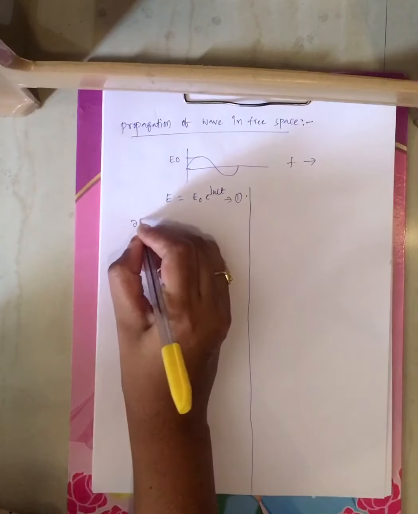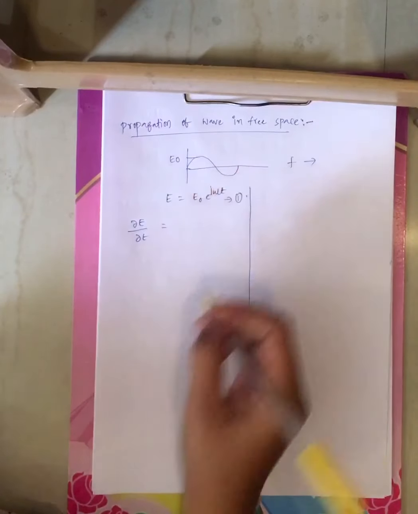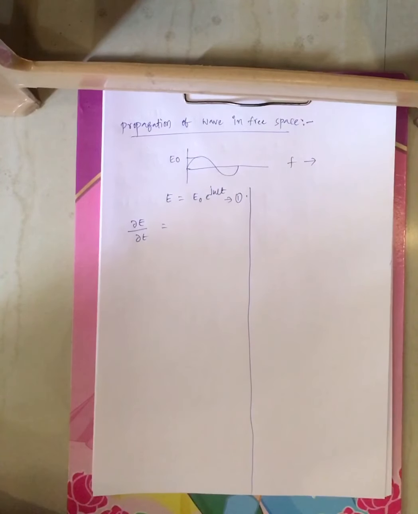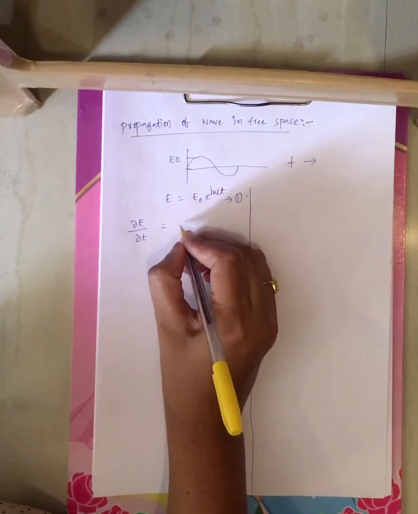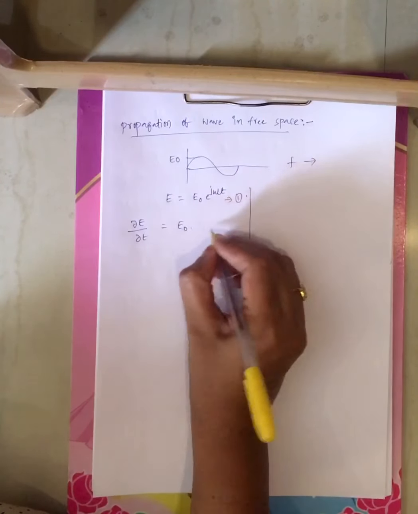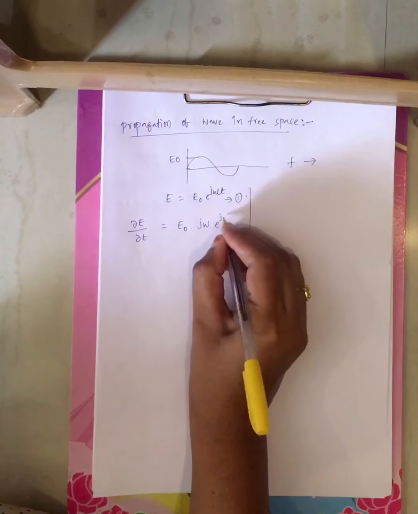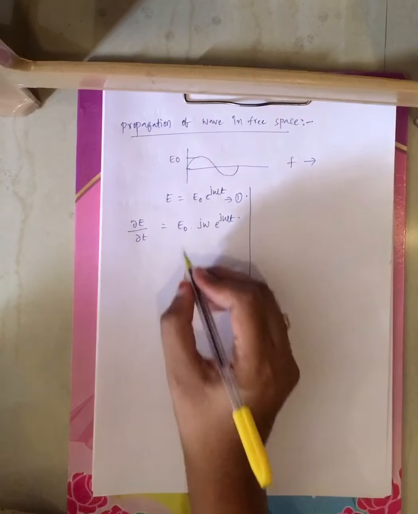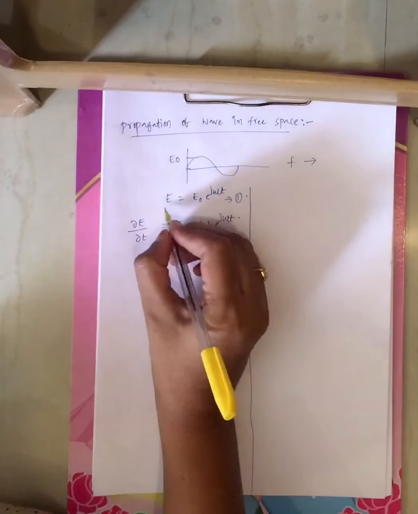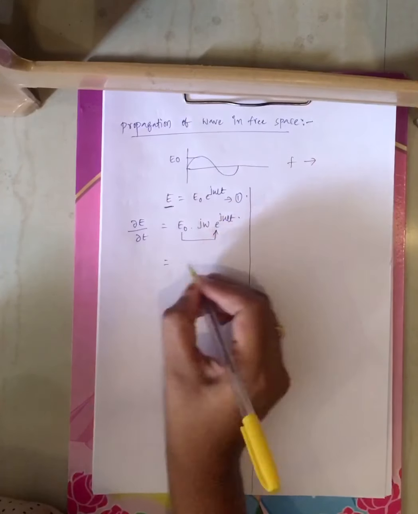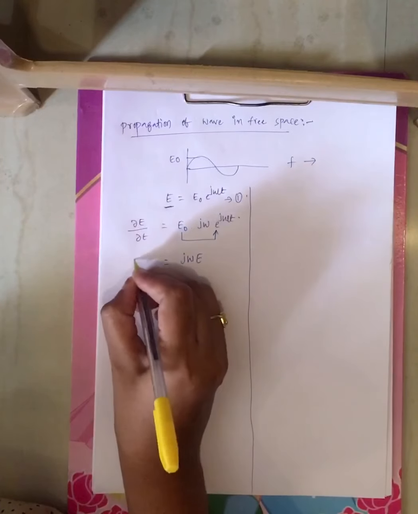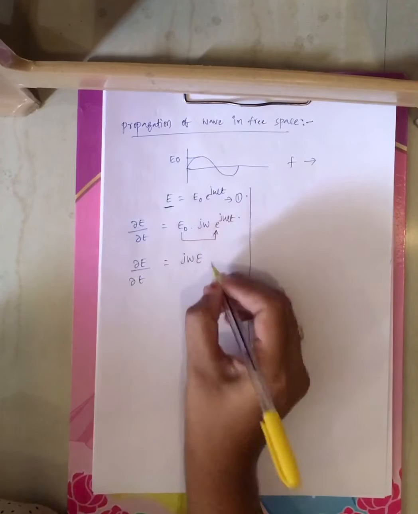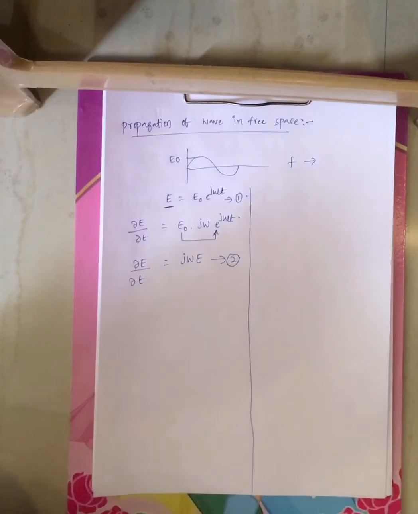Now differentiate this equation 1 with respect to t, right? Differentiating, dou E by dou t, if I differentiate, you will get E0 into j omega into e power j omega t, right? See, this E0 into e power j omega t is nothing but E. Now I can rewrite this as j omega E. Dou E by dou t is nothing but j omega E. Now represent this as equation 2.